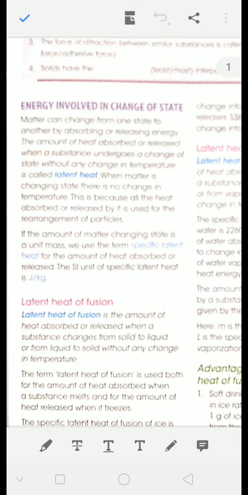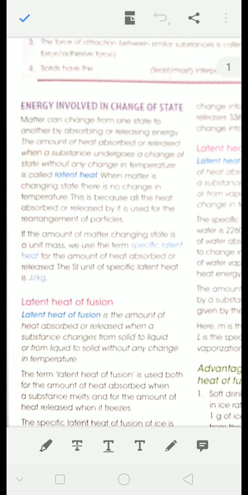So today we will continue with chapter 1 that we started in the last classes. And today's first topic is energy involved in change of state. We know that there are three states of matter, and these states of matter are interconvertible due to exchange of heat. Means if you give heat or absorb heat, the three states of matter can be interconverted.